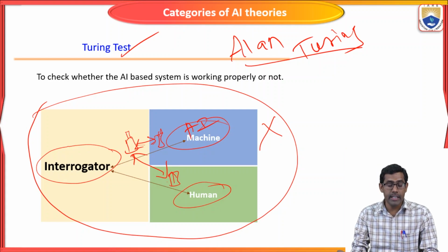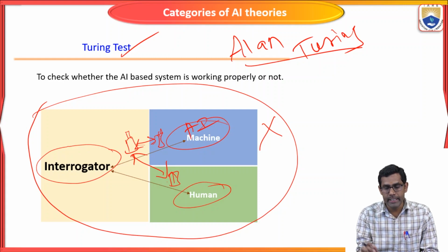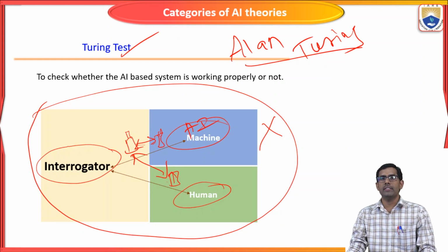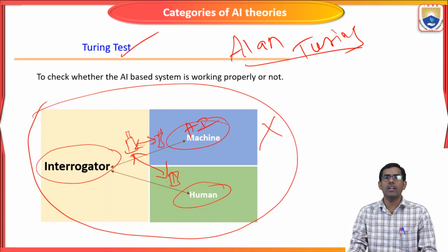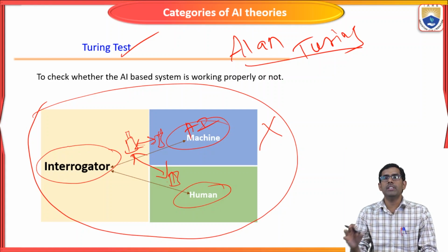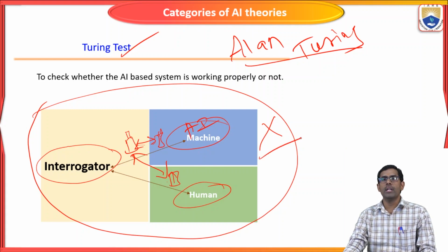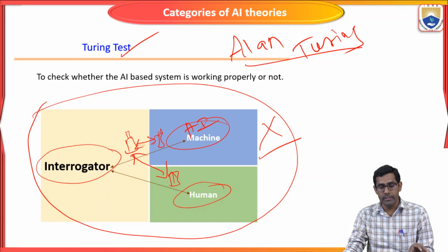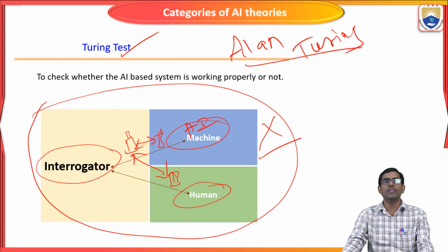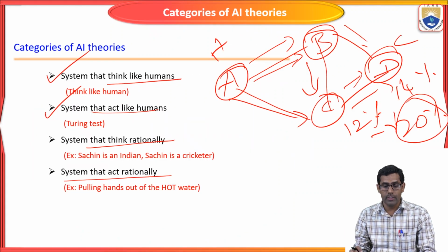The interrogator should not be able to predict where the answer is from. If it can predict, the AI machine was designed the wrong way. If it cannot predict, the AI machine will work properly. The interrogator should not predict. This way they implement the Turing test on an AI-based system to test whether the designed AI is working properly or not.